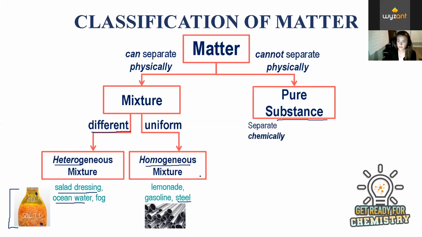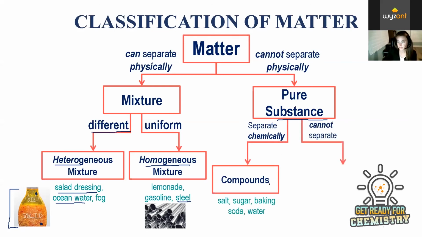And then we have pure substances over on this side, compounds as well as elements. Compounds can be separated. Something like salt, which we know is NaCl now, can be separated into its elements, Na and Cl, but not easily. This would take a chemical reaction in order to happen. Actually, salt dissolves in water, but other things like sugar, baking soda, and water, if you wanted to actually break the bonds of H and O in water, would take a chemical reaction in order to take place.